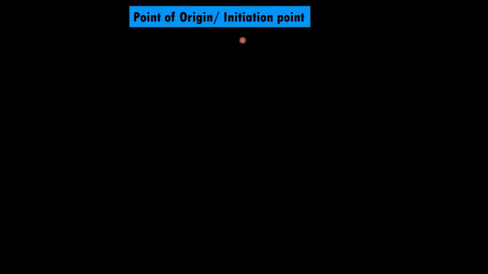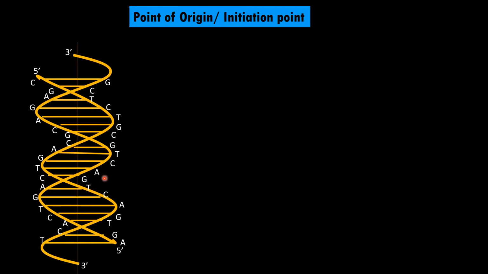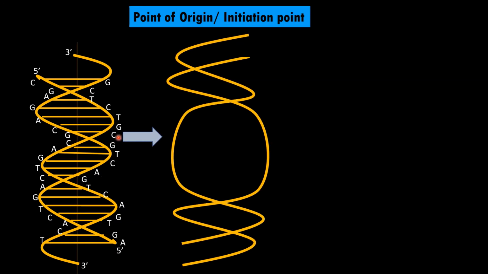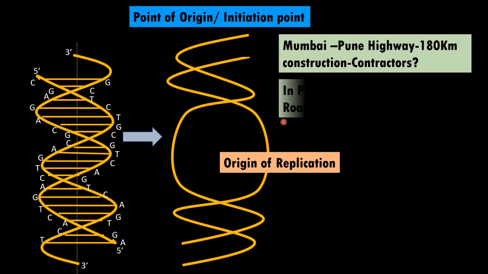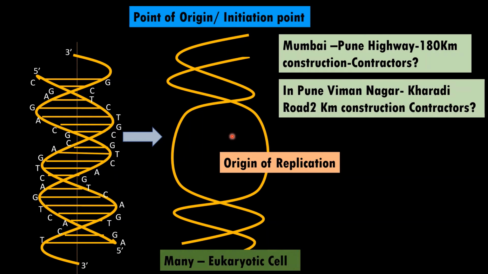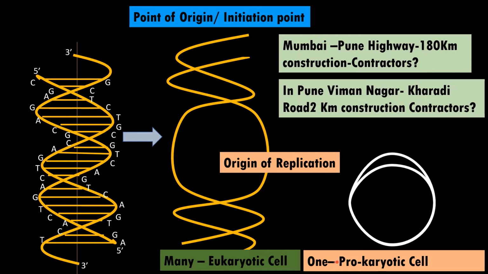Now the second step involved in replication of DNA is that the replication should start at some point. The point at which the replication of DNA starts is called the point of origin or initiation point. Now this is a double-stranded DNA. At some places the part of the DNA becomes single-stranded, so it forms a replication bubble here. That is called the origin of replication. Eukaryotic cells have many origins of replication, whereas a prokaryotic cell has only one origin of replication.